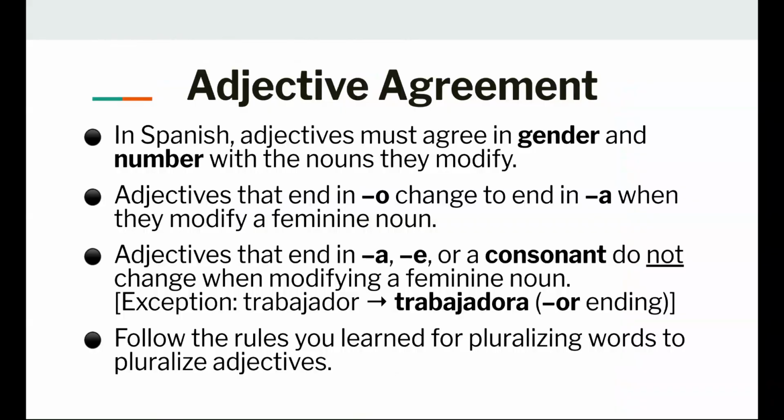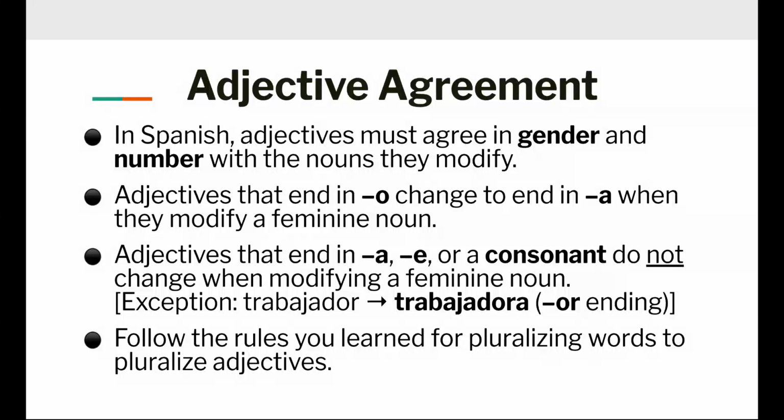Okay. So, amigos, adjective agreement. As I just said, they have to agree or match in gender and number with the nouns that they modify or describe. So adjectives that end in o change to a when they are describing a feminine noun, just like we saw before: feo, fea, alto, alta, etc. Adjectives that end in e, or a consonant do not change when describing a feminine noun.